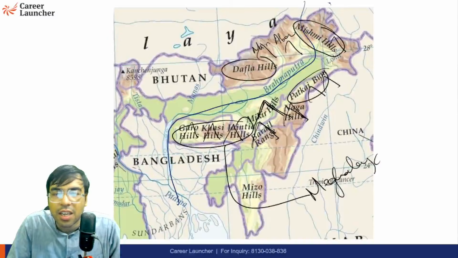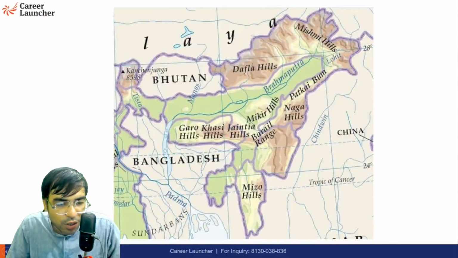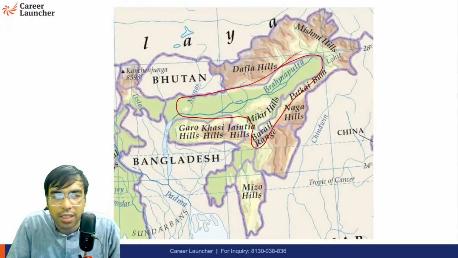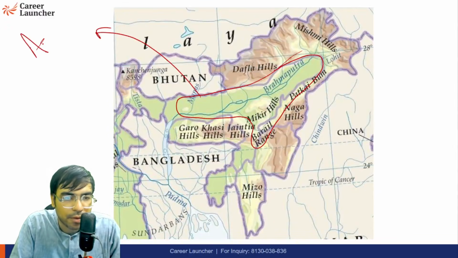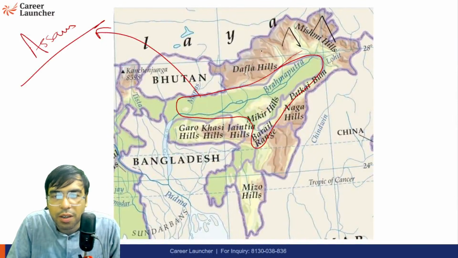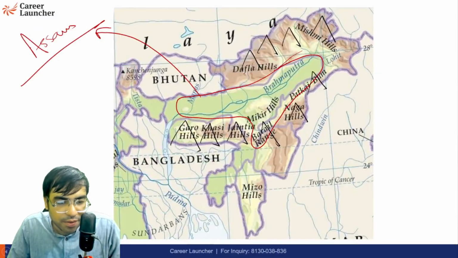This is Mikir Hills. Are you able to see the entire Assam around it? So this is the state of Assam. And around it you will find these mountain ranges. Mishmi, Abor, Miri, Dafla. Here is Patkai Bum, Naga Hills, Barail Range, Jaintia, Khasi, Garo. Around it you will find all the mountains.